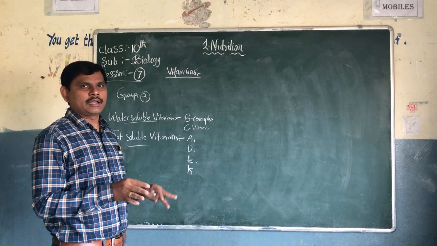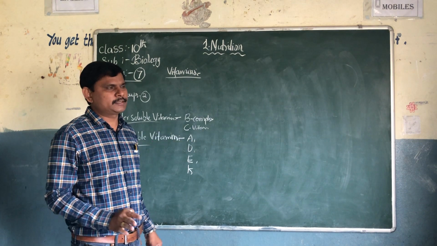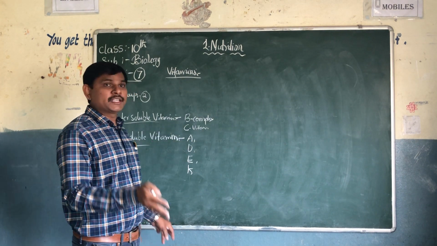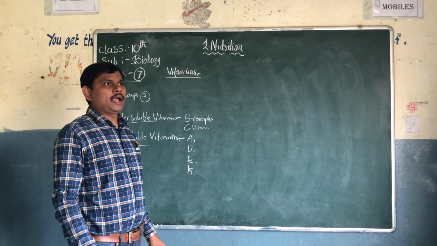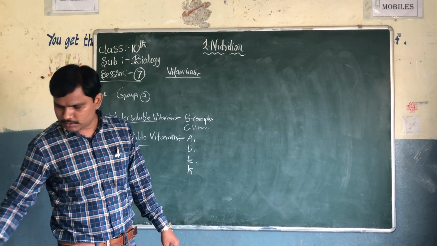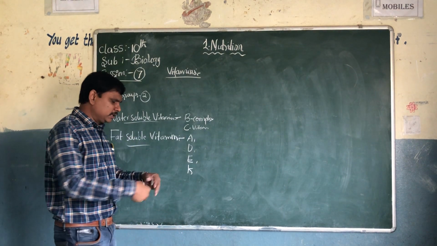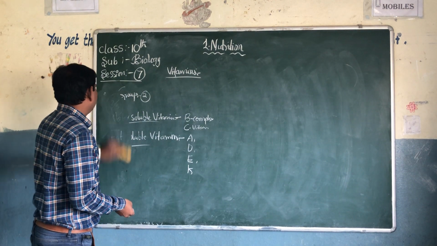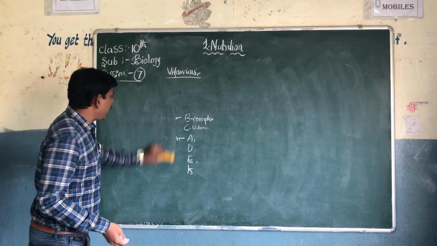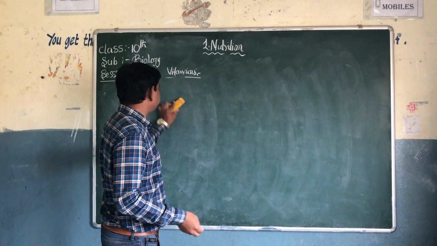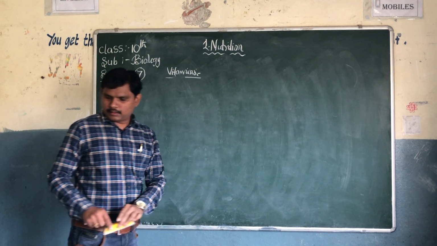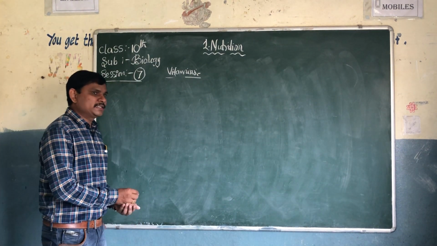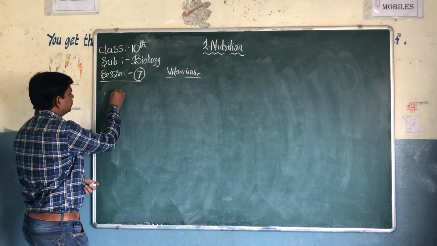The sources are not important, but you have to read them once. Deficiency diseases and symptoms are the most important. So we have to learn compulsorily the vitamin name and the scientific name, deficiency disease and the symptoms.